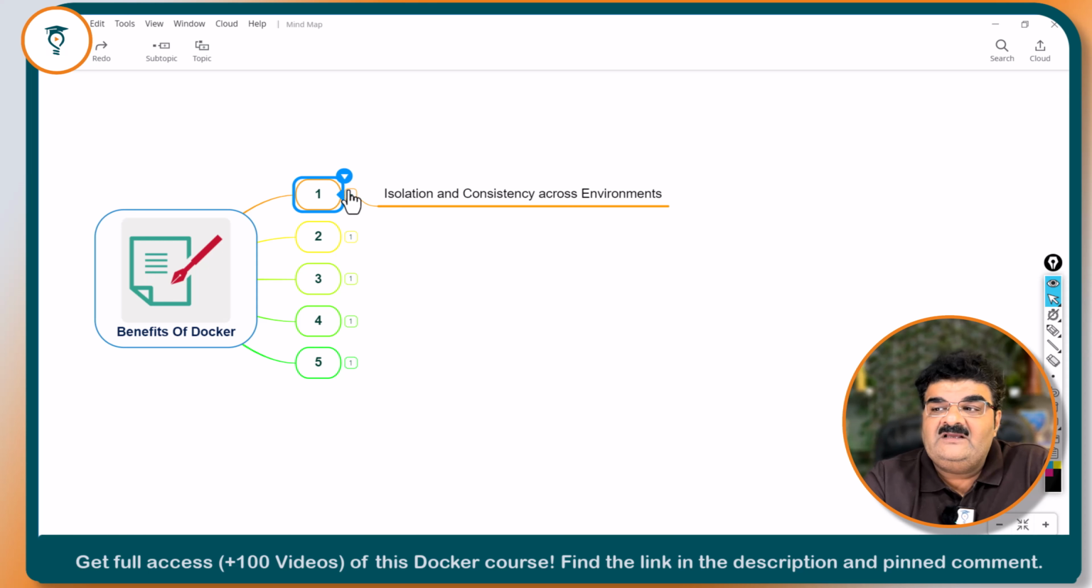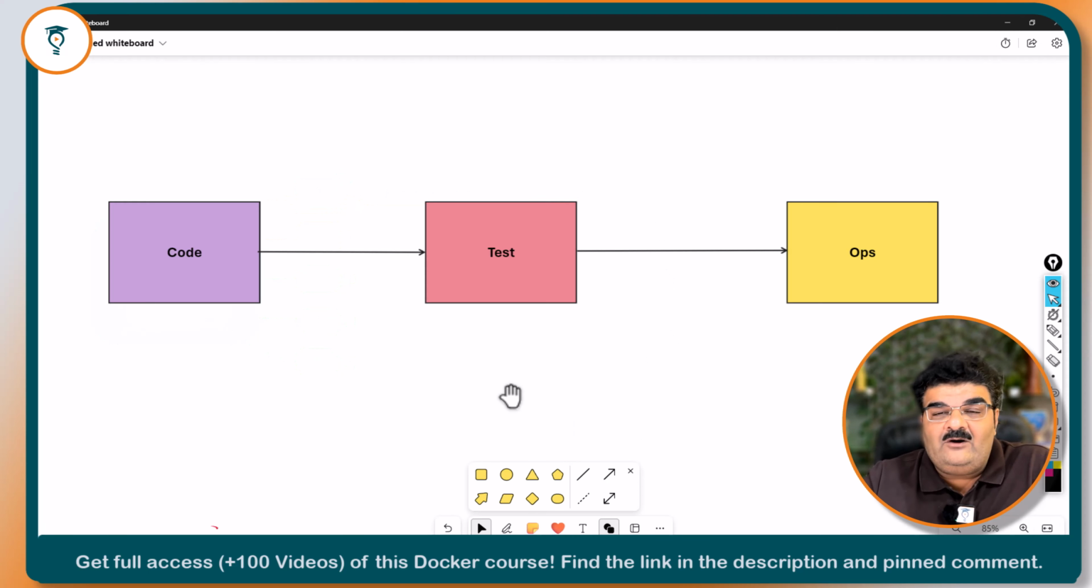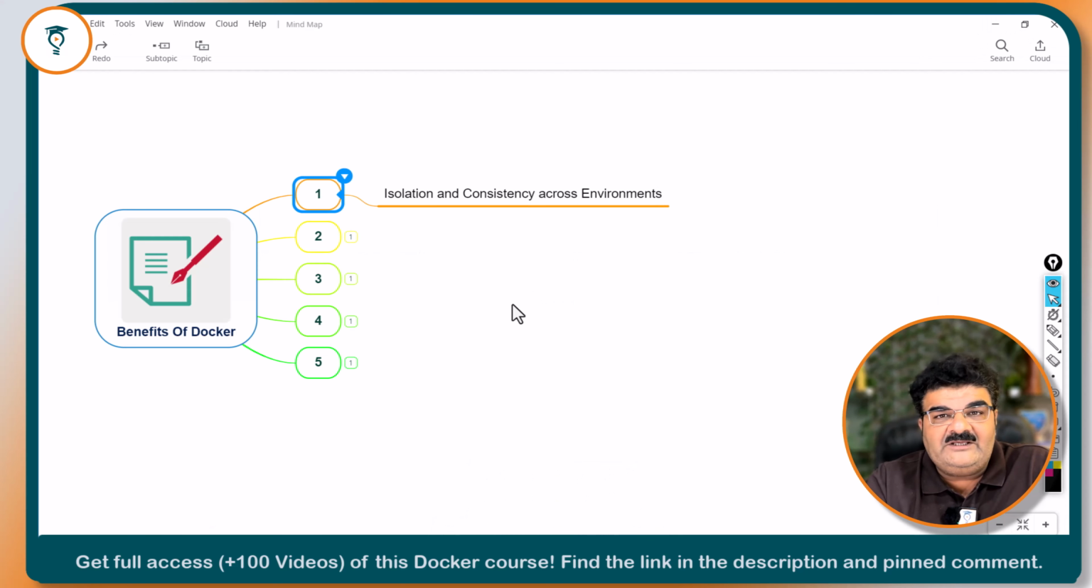First, isolation and consistency across environment. As you know that when we are using Docker, instead of just providing code from one department to another and setting up a consistent operating system environment across the 3 different departments, here we are creating a container. A container is so lightweight, so the coder will forward this particular container to the test team. The test team is going to get the full setup of the container. They just need to test the code and then they are going to send it to the operation team or a production team.